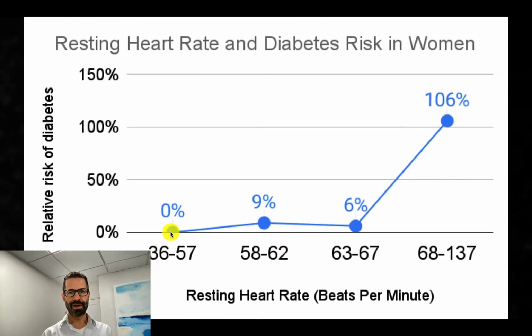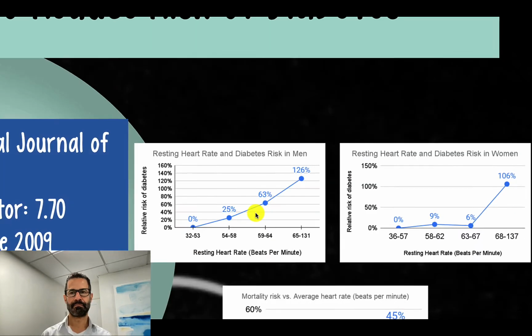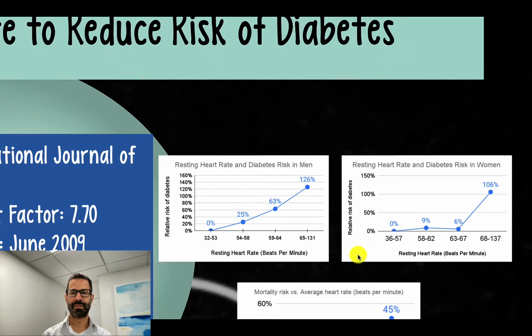With a resting heart rate of 57 or less, there was the lowest relative risk for developing diabetes among women in the follow-up period. As the heart rate increased above 57, the relative risk of diabetes increased for women during the follow-up period. When we consider the literature on diabetes risk, it looks like for men, optimal heart rate is 53 or less, and for women, optimal heart rate is 57 or less.